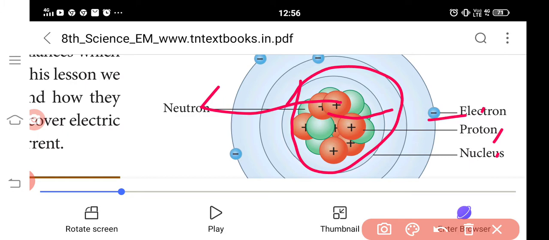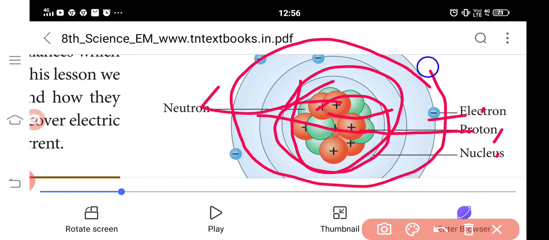The protons and neutrons are inside the nucleus at the center. Electrons revolve surrounding that, which is why they are called orbits. In any atom, there is an equal number of protons and electrons.